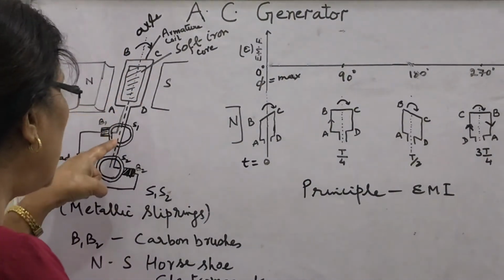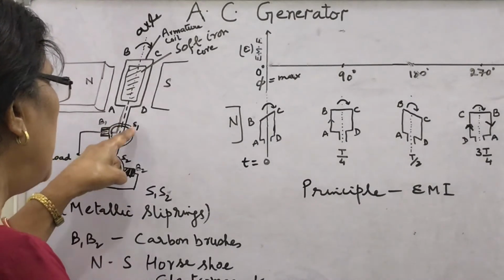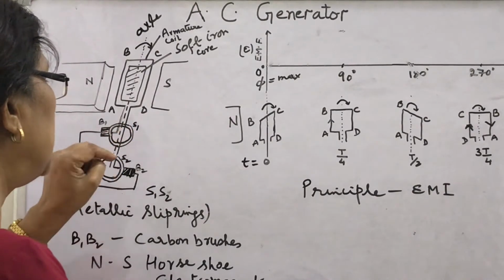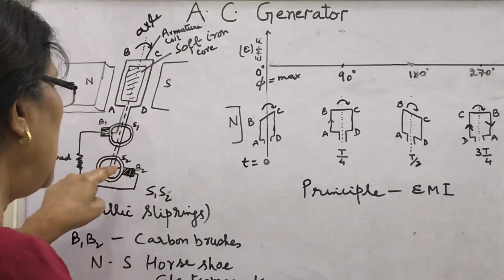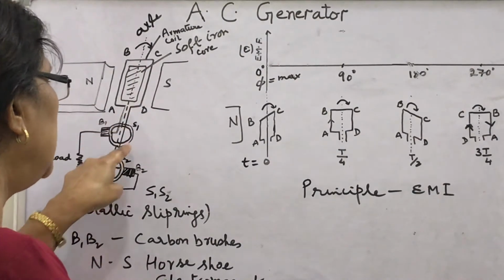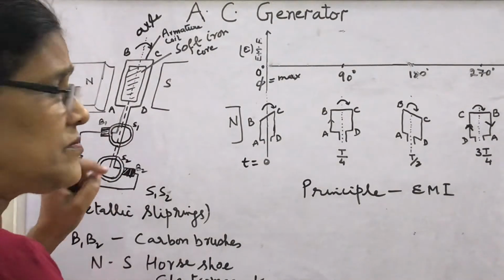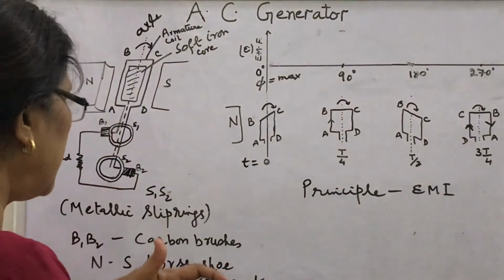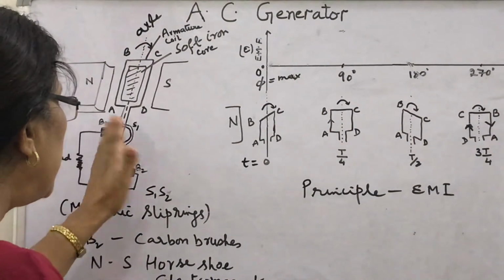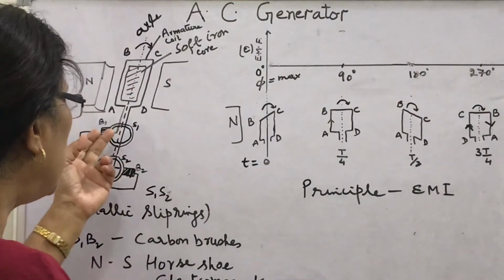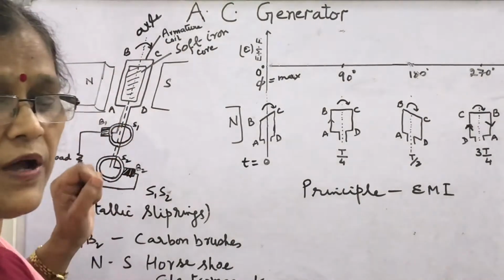One end of the coil is connected with this metallic slip ring. This circular ring is shown, it is made of metal, and the other end, D, is connected here with the other slip ring. When the coil is rotated, these slip rings rotate at their own place along with the ends of the coil.